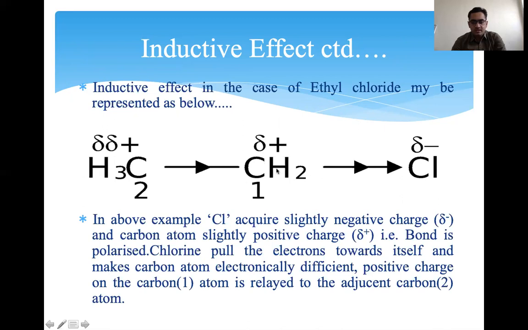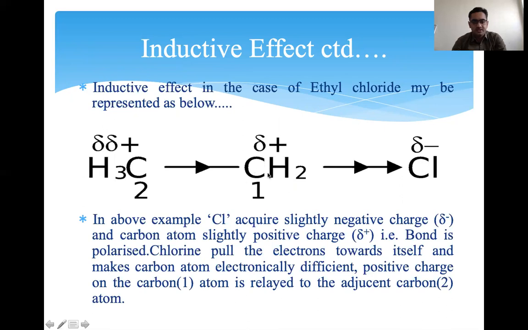And due to the deficiency of electrons, this methylene group possesses delta positive charge. Now the two carbons are not the same: this carbon is already deficient because chlorine pulls the bonding electrons towards itself.